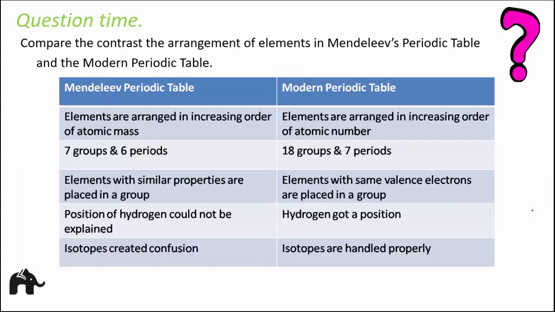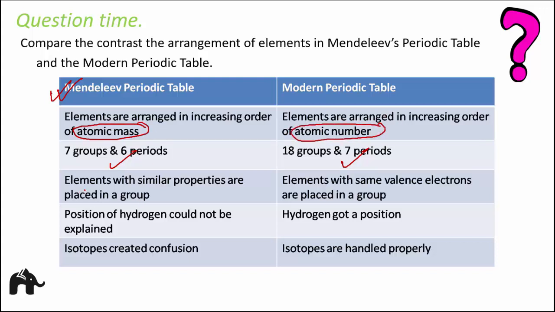Compare and contrast the arrangement of elements in Mendeleev's periodic table and the modern periodic table. Now this is an interesting one because so far we have discussed Mendeleev's periodic table separately, their limitations, and then the modern periodic table. But here you can see a quick comparison between the two. Mendeleev's periodic table had 7 groups, 6 periods, modern has 18 groups, 7 periods. Mendeleev's was based on atomic mass, modern is based on atomic number.